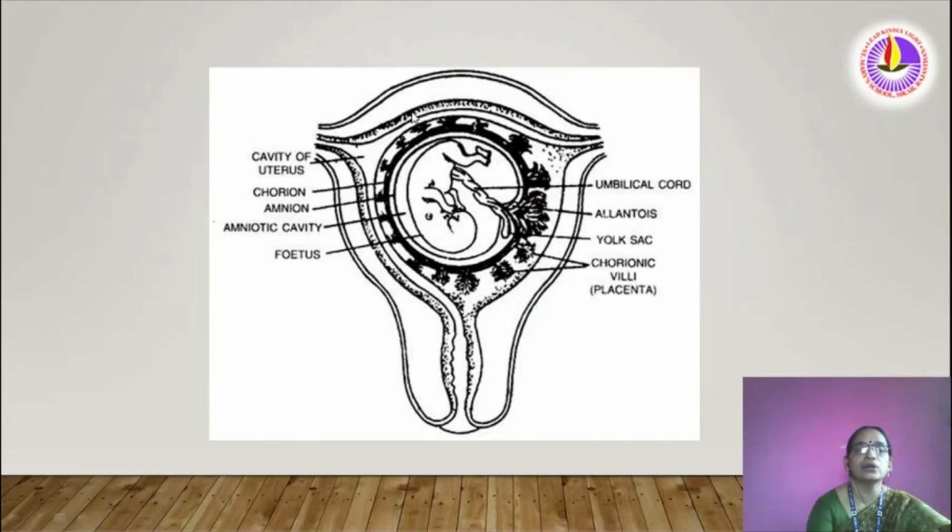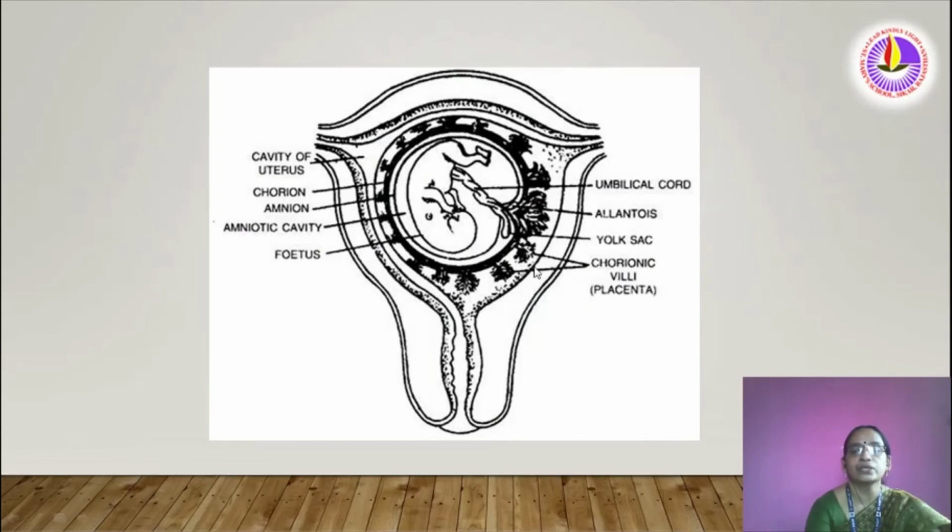Again, I told you already, inside the uterus the placenta is present. In that placenta, amniotic fluid is there. That is why it is protecting this baby. And from the tummy button to this placenta, there is a cord. This cord is called the umbilical cord. And here fiber-like structures we can see, called allantois. Here we can see the yolk sac.